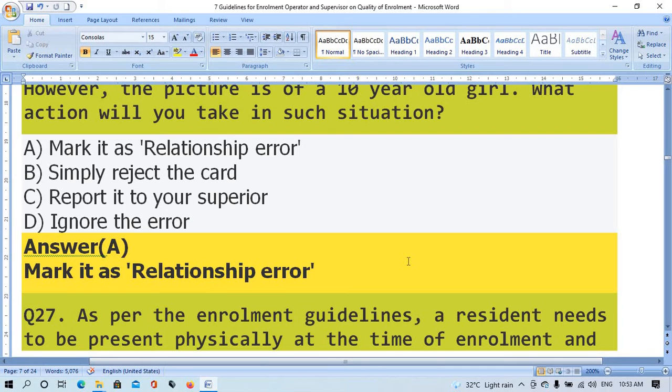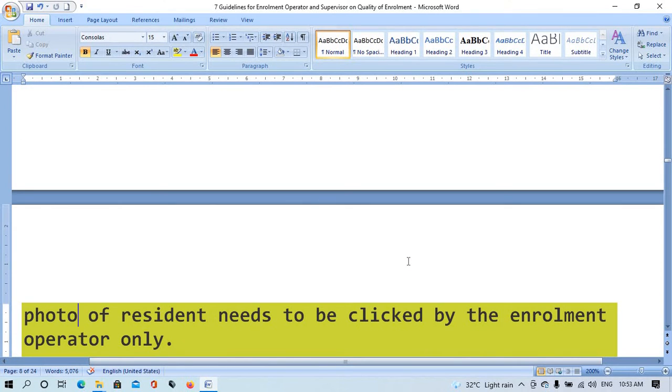Question number 27. As per the enrollment guidelines, a resident needs to be present physically at the time of enrollment and photo of resident needs to be clicked by the enrollment operator only.